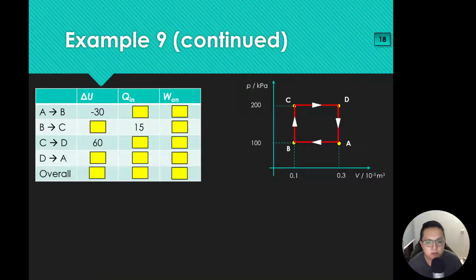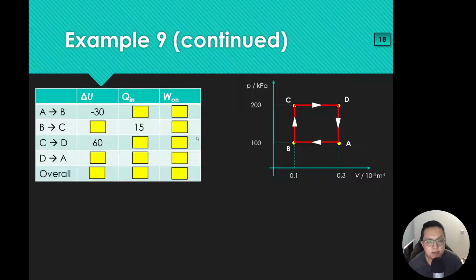Okay, so we look at example 9. Now we start to move on to the very fun part. To me it's fun, the fun part of this chapter. Basically, one of the most common questions you have is that you have a table for each process. Then I'll give you a table of this delta U, Q in, and W on. You're supposed to complete all the values there. They give you some starter values to guide you along. So let's look at what we can do to fill up the rest of the values first.